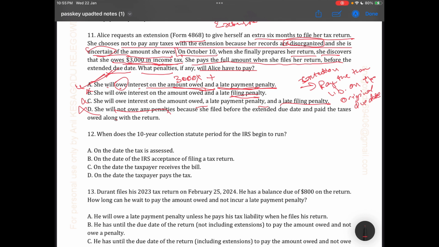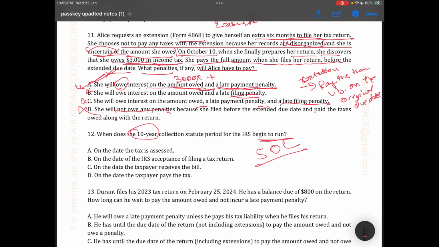Okay, next question is the 10-year collection, again a question from the SOL. When does the 10-year collection statute period for the IRS begin?